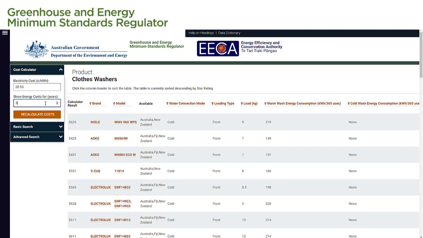Some products will have specific fields that need to be completed, so we would then fill them in if required. We then select the Recalculate Costs button. The page reloads, and we can see that the dollar values under the Calculator Result column have been updated to reflect the parameters of our calculation.